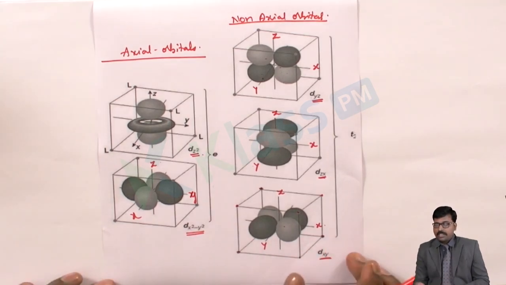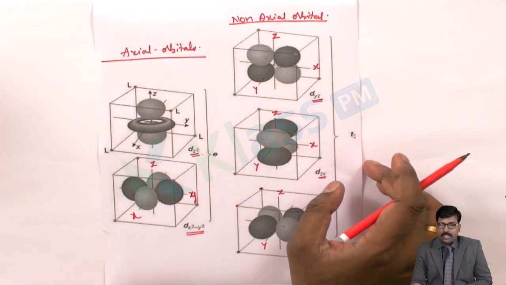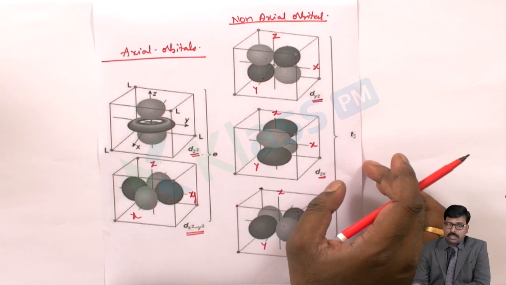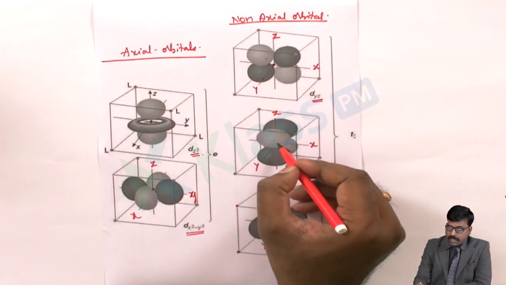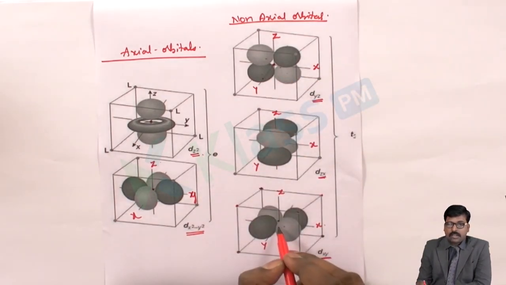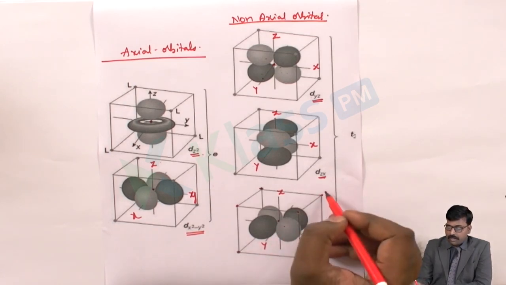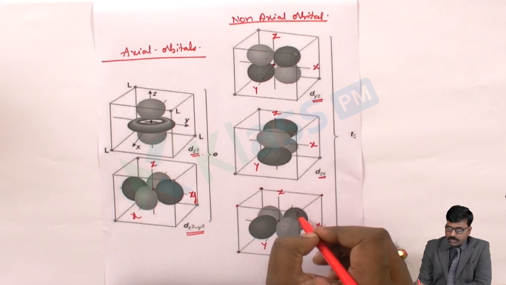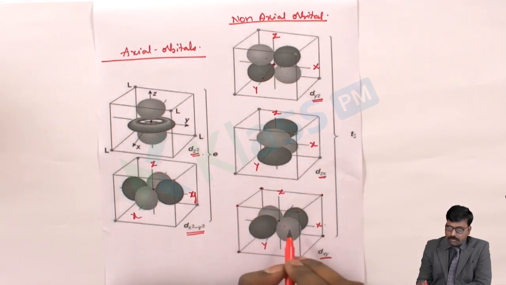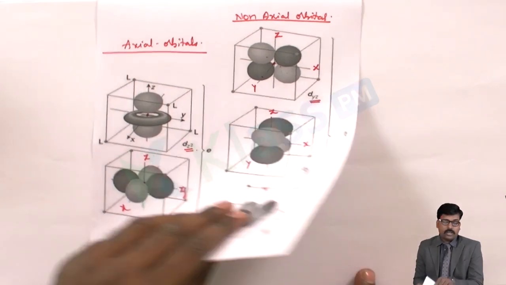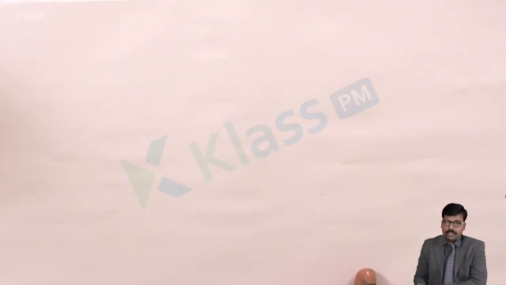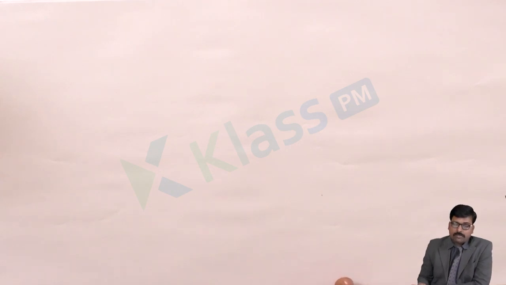So when we consider these orbital structures, the ligands approach towards the central metal atom, which will be at the center of the cube. Here the central metal atom should be there. So towards the central metal atom, if the ligands are coming by the corners of the cube or by the axis of the cube, depending on that, the d orbital splitting will be done. Remember, in crystal field theory, no sharing or pairing of electrons is considered, only the electrostatic force is considered.